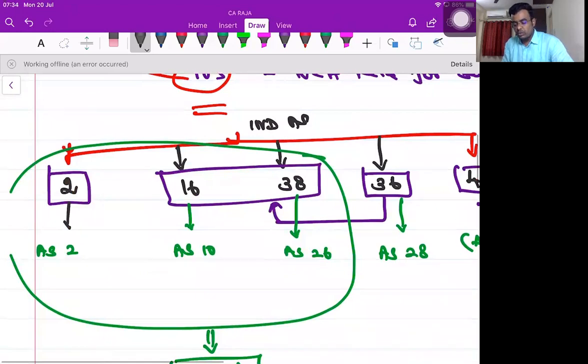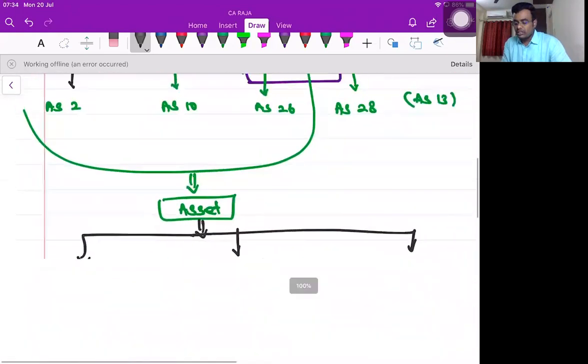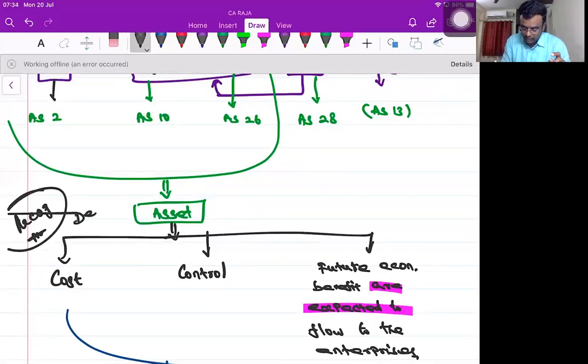Then we have discussed the linking of assets. Then we understood the terminology, what is an asset, and the definition and recognition. If you want to recognize something as an asset, what is the definition with respect to asset?